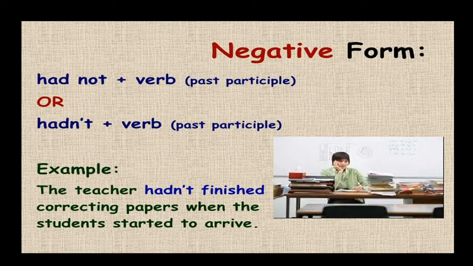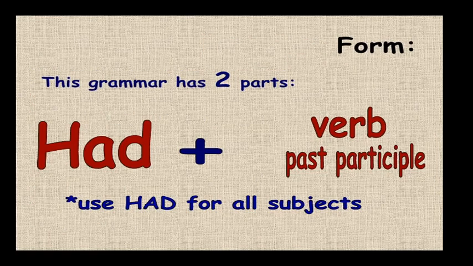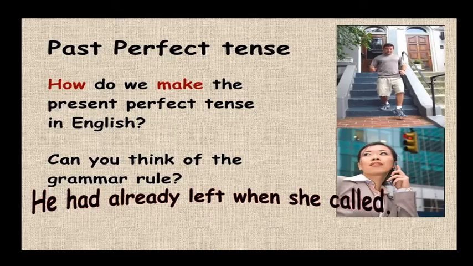Now, how to write the past perfect in the negative form? Had not plus verb, or hadn't plus verb. The teacher hadn't finished correcting papers when the students started to arrive. These are all the things about past perfect.